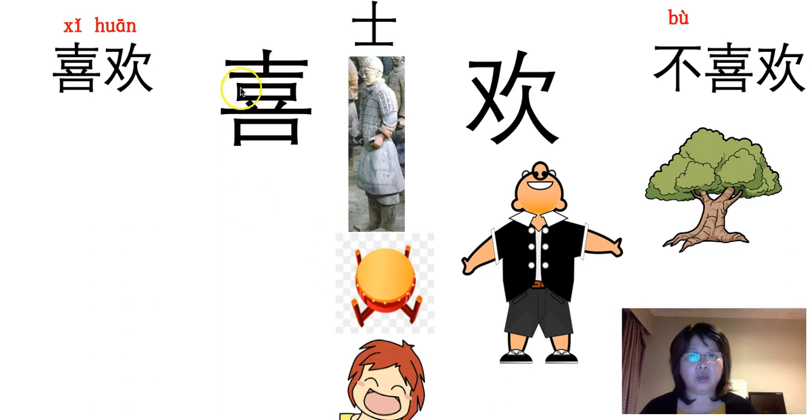Even though we knew this square indicating a mouth, but over here it's a drum. So a soldier is playing on the drum, is hitting the drum, when he's celebrating something, so it has something to make him happy.